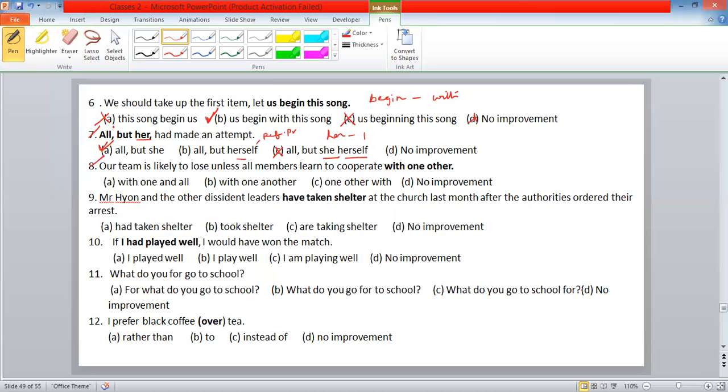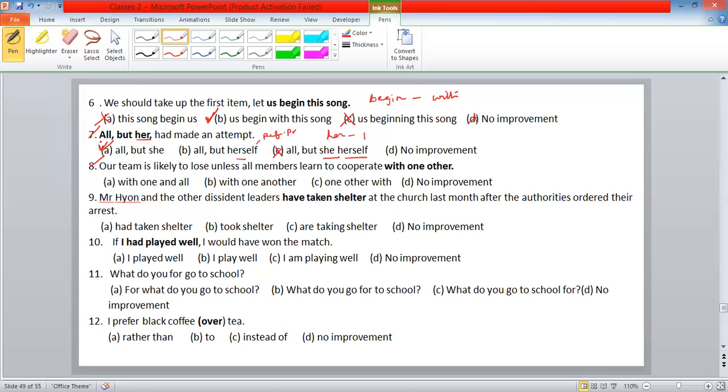What are you saying? What are you talking about? Which does the verb had follow, all or she? All. I couldn't get you. All but she, you understood, no? All is subject. What's your doubt? The student asks whether the verb should follow all or she in this sentence. All should follow. The verb had is actually made here. Okay, understood.